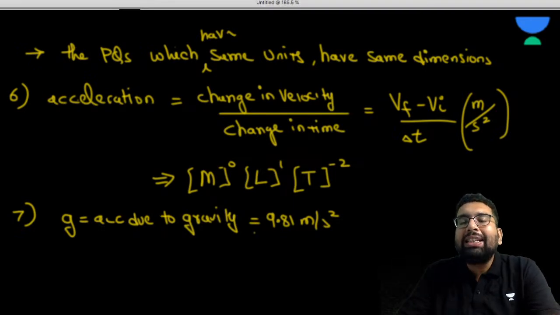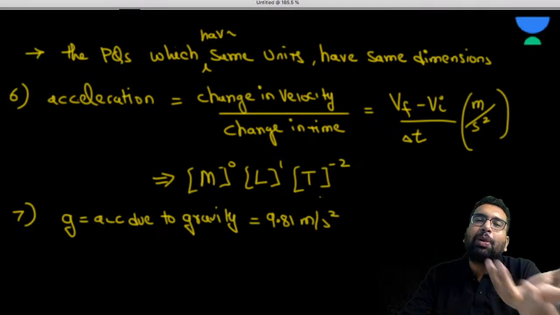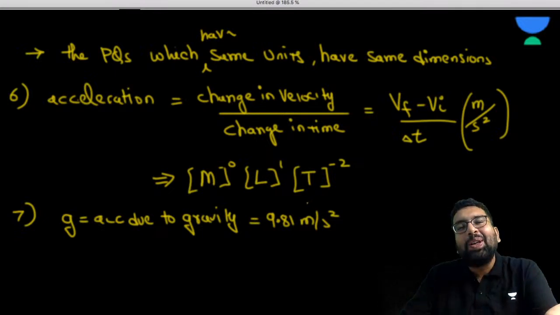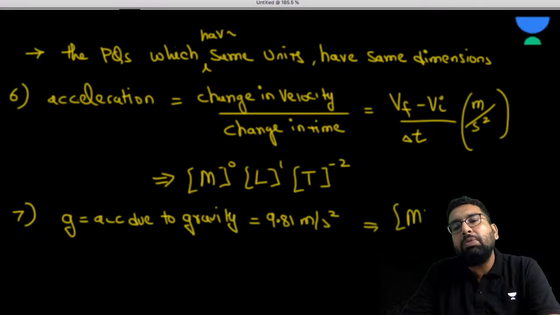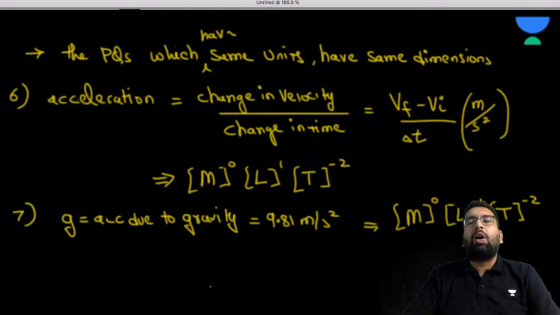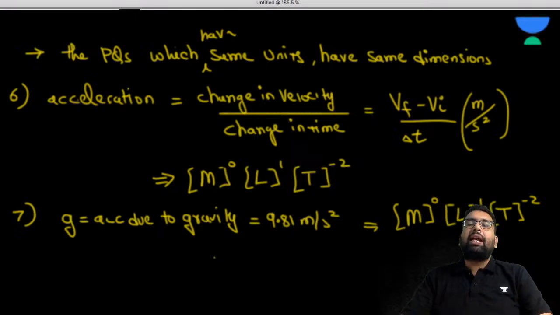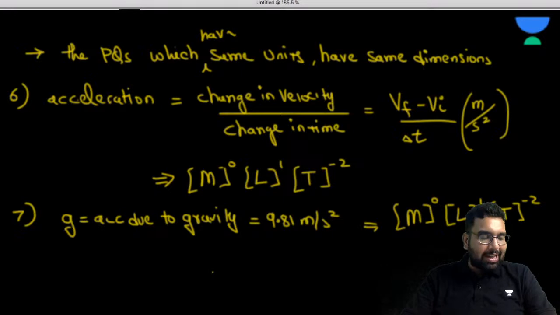And this is having the same unit as that of acceleration because it is acceleration only, no? So what is going to be the dimension to it? The dimension is going to be m0 L1 t minus 2. So the dimension of acceleration due to gravity is m0 L1 t minus 2.